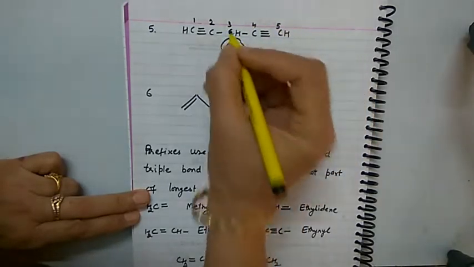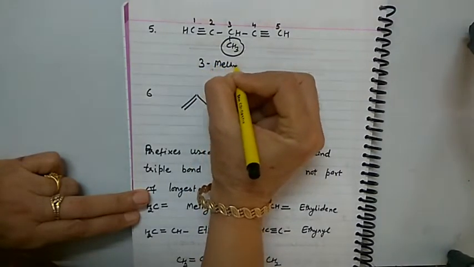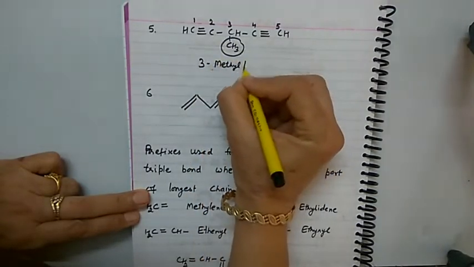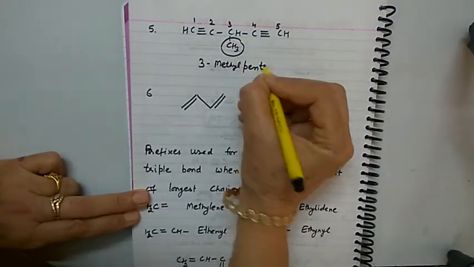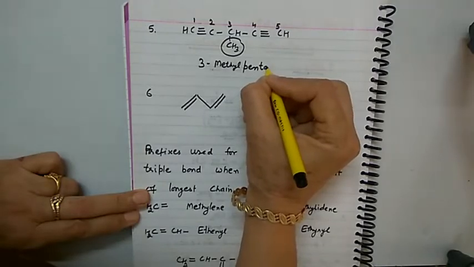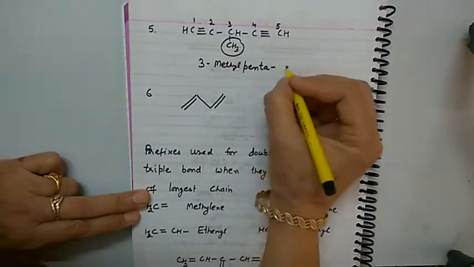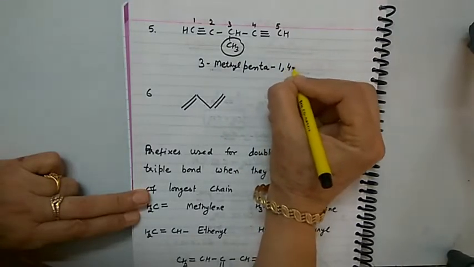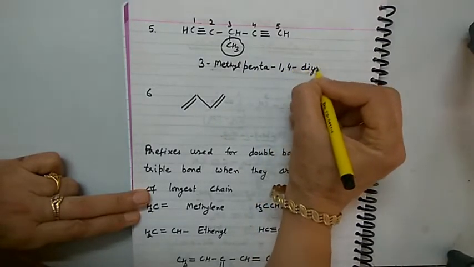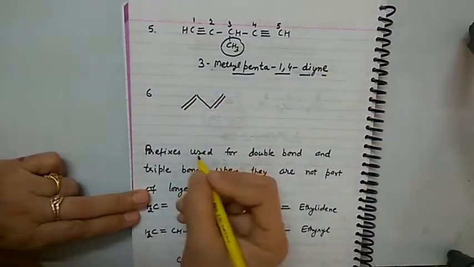This substituent is present at position 3. Start the name: 3-methyl, word root pent. When the di word is used, we write an a, penta, right? Penta, position of triple bonds 1, 4, di, yne. Clear? So this will be the name of the compound.